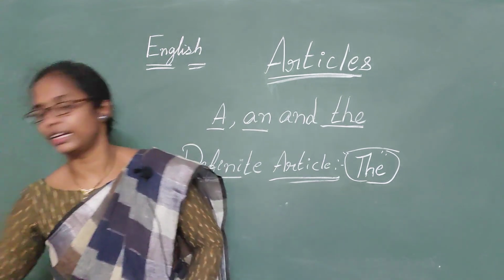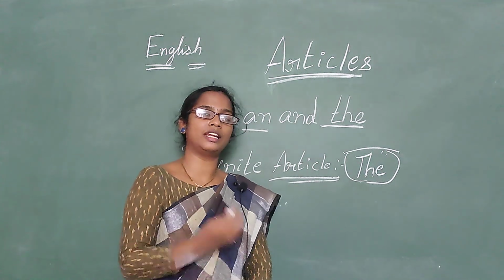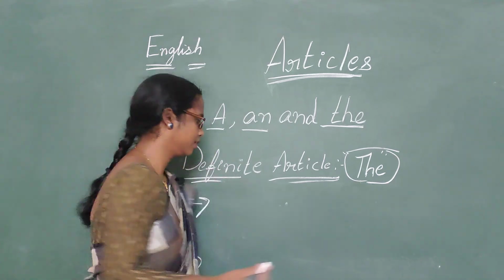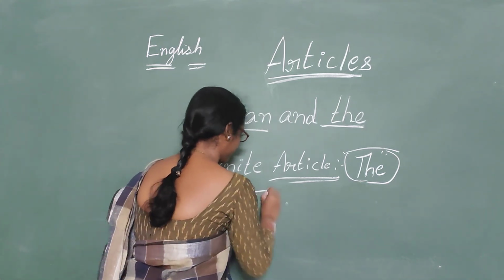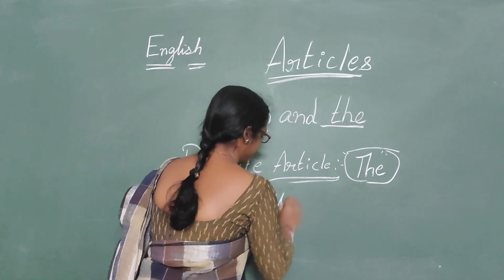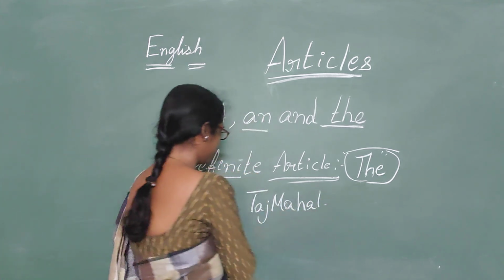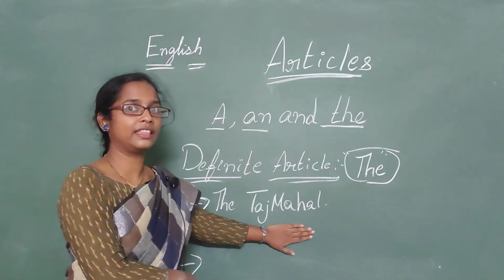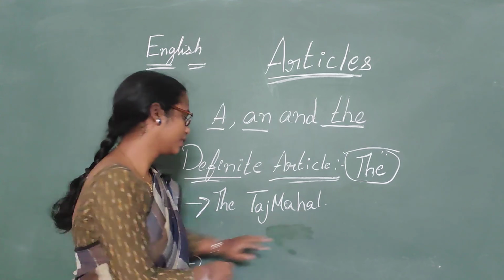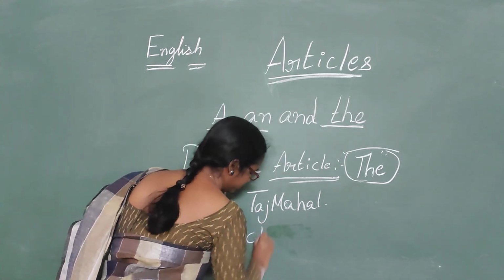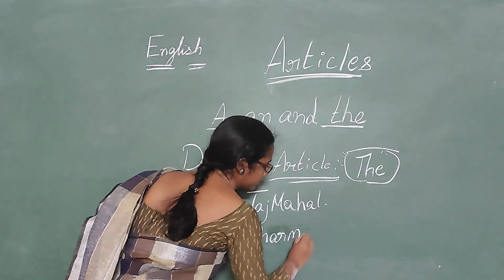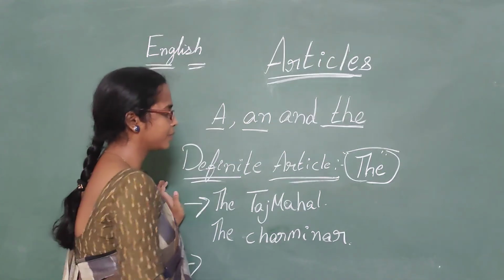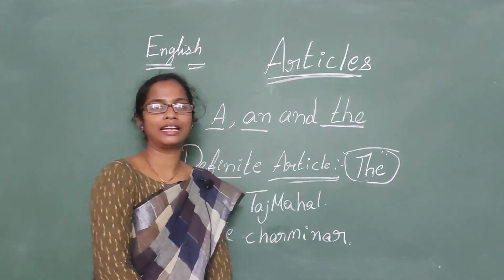Okay, now I tell you that the also comes before the names of national monuments, buildings. Okay, like Taj Mahal. The Taj Mahal. Okay, see, children, these are national buildings like monuments. Okay, the Charminar, of course. Okay, the... got it, children? So this is the usage of an article the.